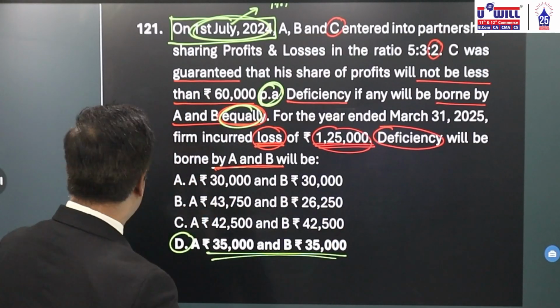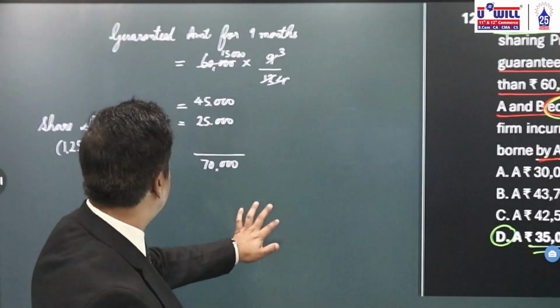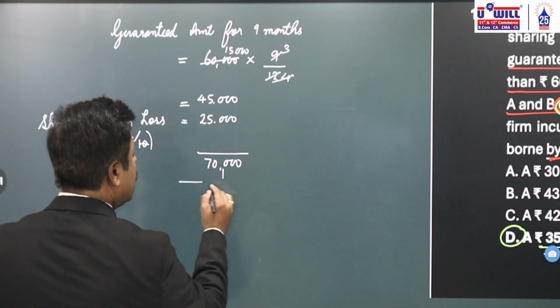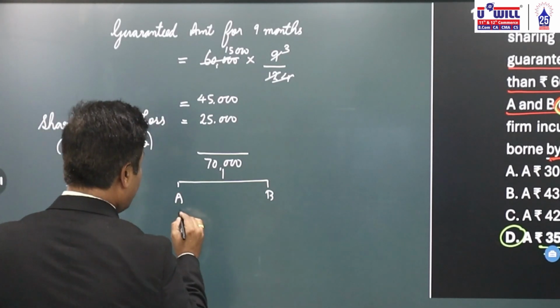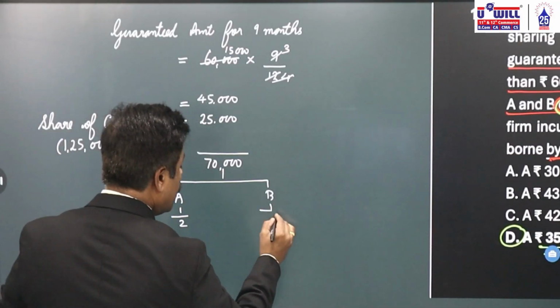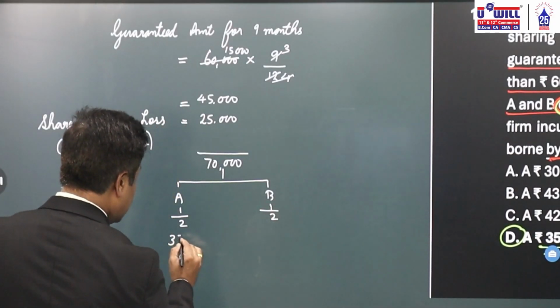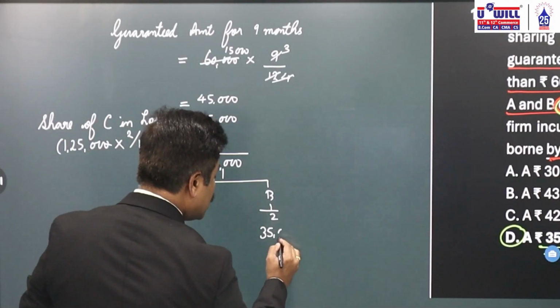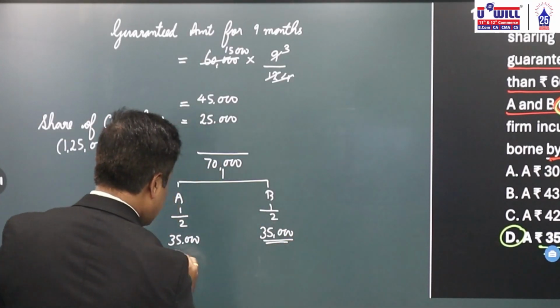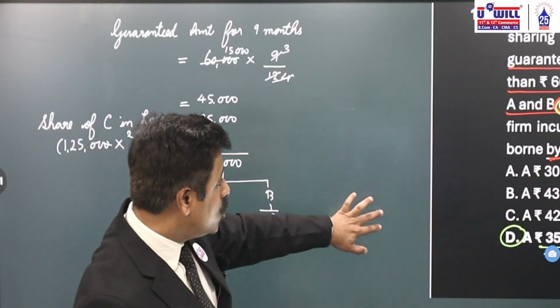Is this clear to every one of you? Equally, if you distribute 70,000 between A and B, the deficiency amount, then equally means half and half, 1:1 ratio. How much will be the loss of each of the partner? 35,000. Sorry, not loss, rather deficiency. So what deficiency A and B have to bear? 35,000. So this is an important question.